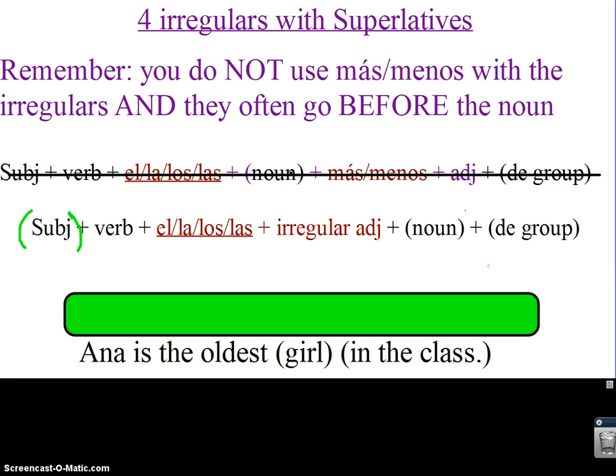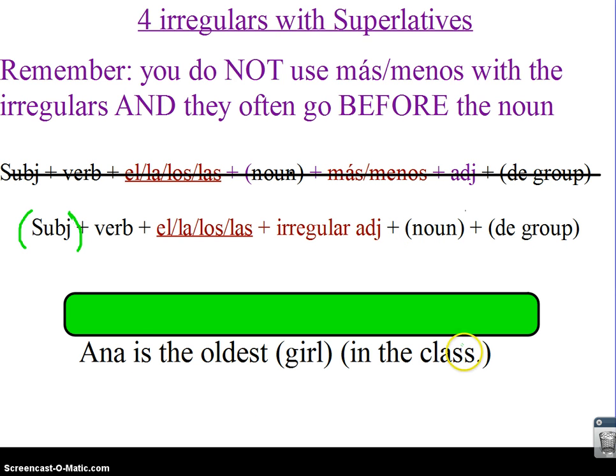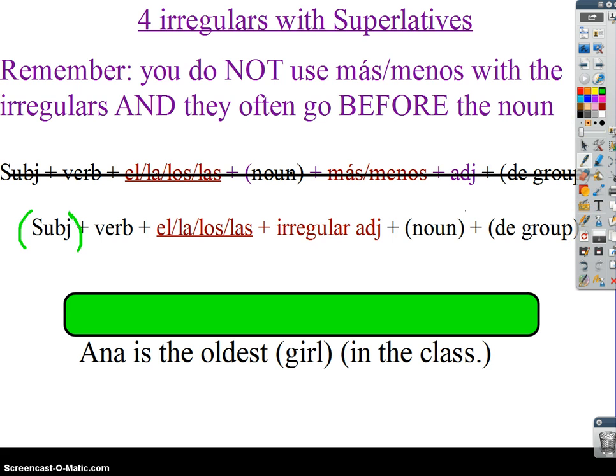Here's an example sentence. Anna is the oldest girl in the class. If I follow this new formula, not using más o menos, and putting the irregular adjective before the noun, I should be able to get that. So go ahead and write that down and make your best attempt at following the formula to say that. When you're ready, move on. If you're not, press pause.